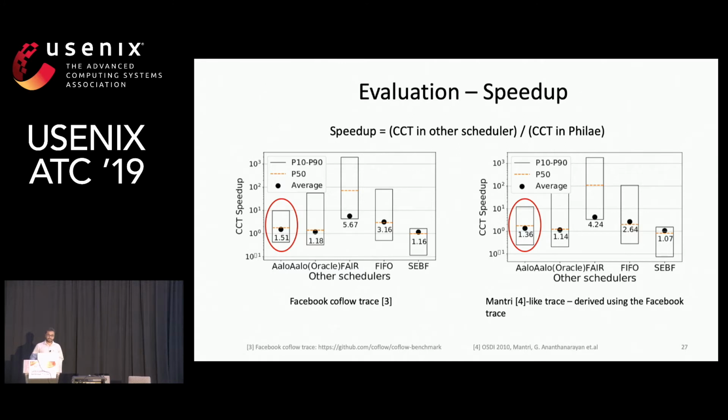So we can see that Fillet speeds up coflow completion time on both the traces over existing scheduling approaches. In particular, the average CCT improves over Aalo by 1.51 times for the Facebook trace and 1.36 times for the Mantri-like trace.